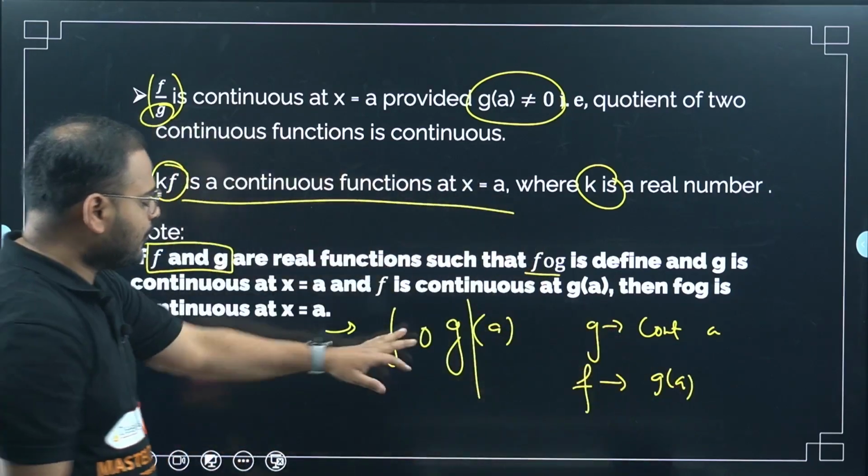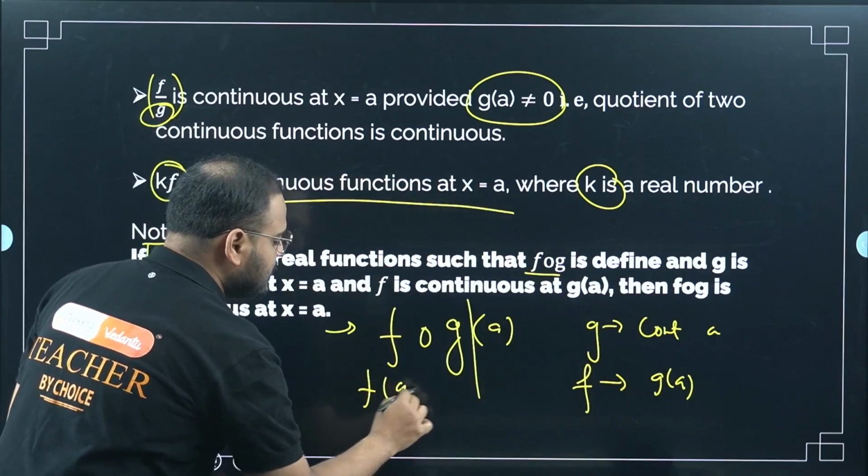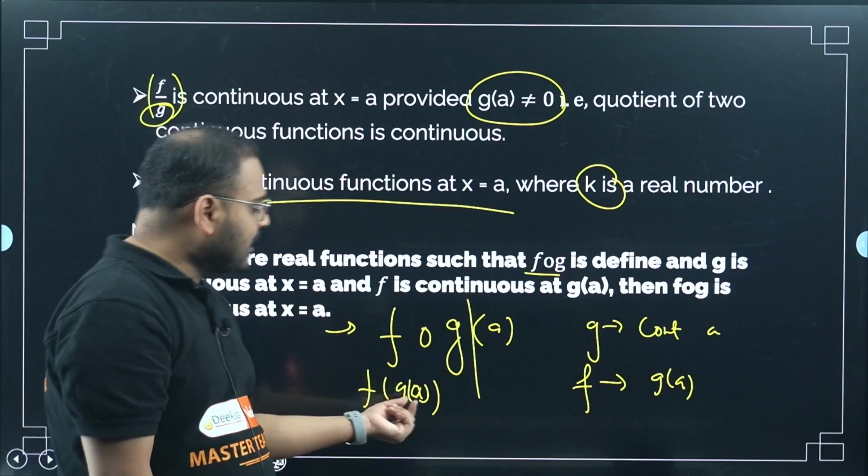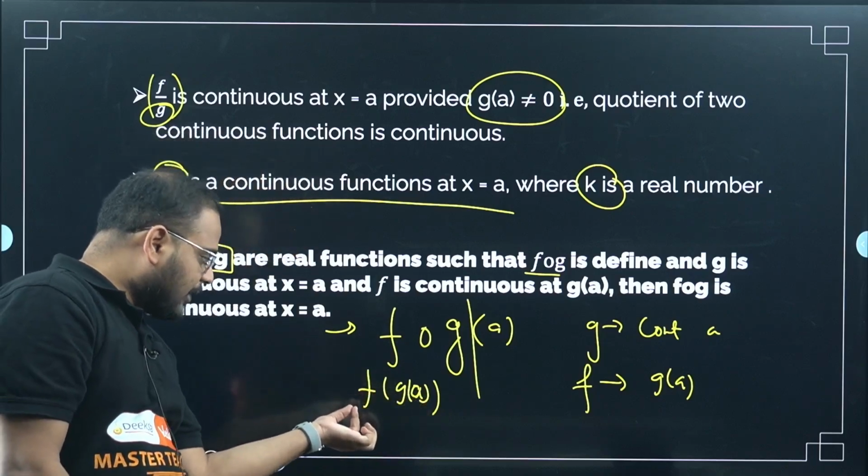If you write this, how will you write it? f of g of a only, right? So g should be continuous at point a and f should be continuous at point g of a.